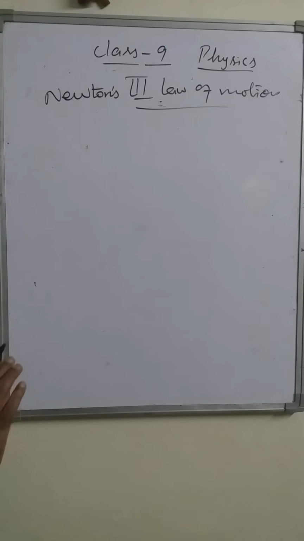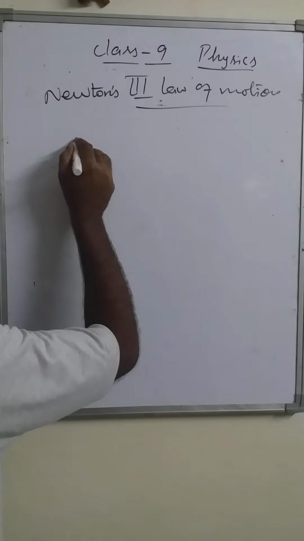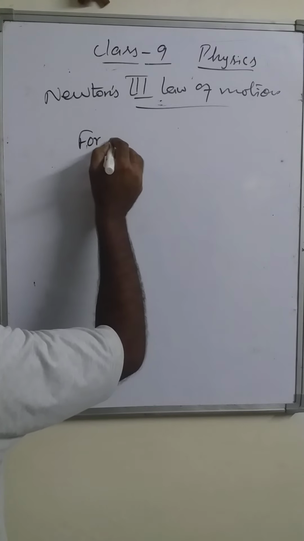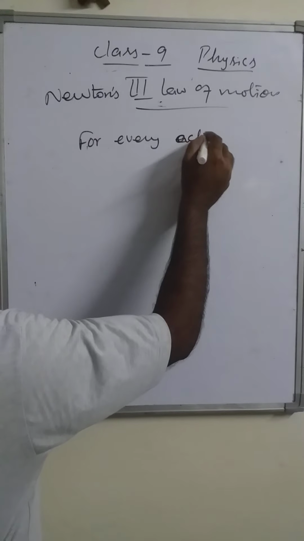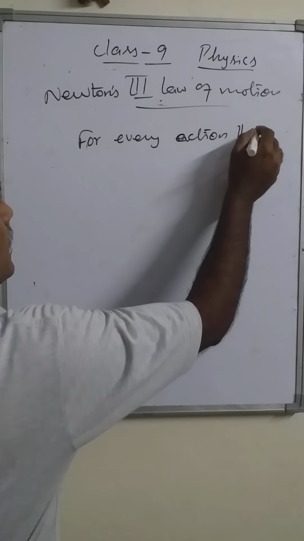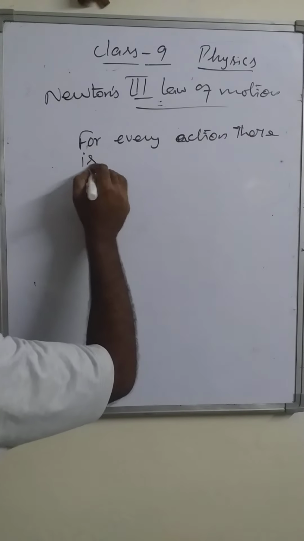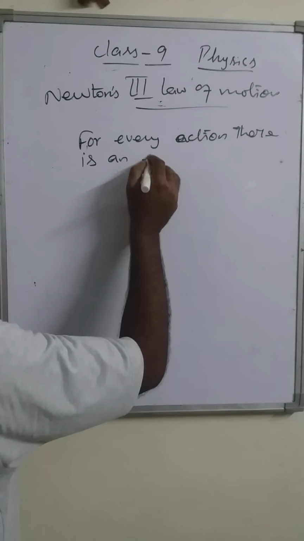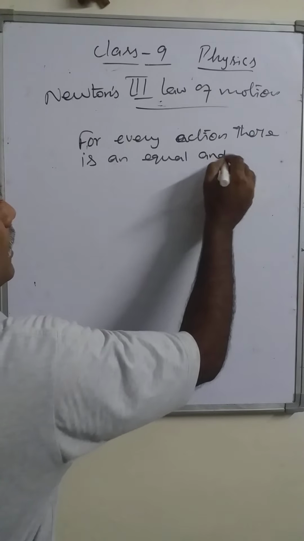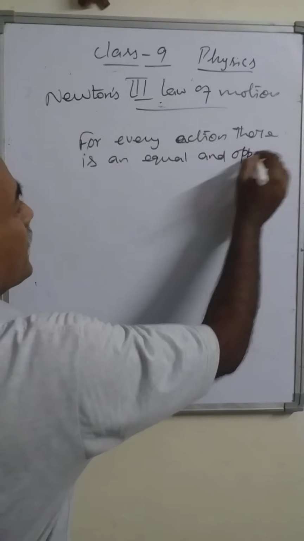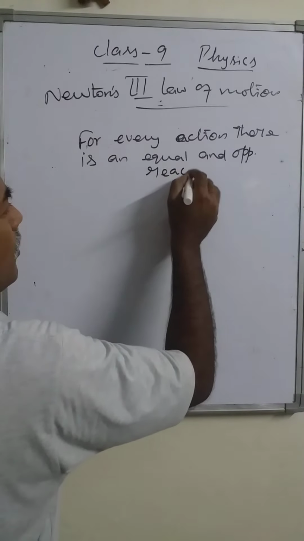The statement is: for every action there is an equal and opposite reaction. This is a simple law.